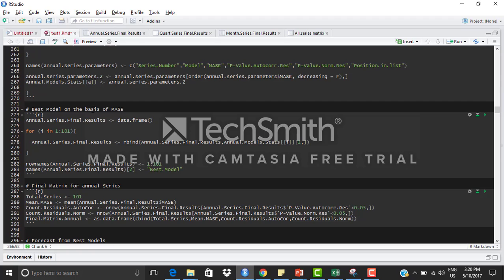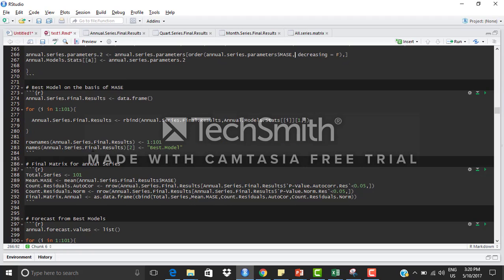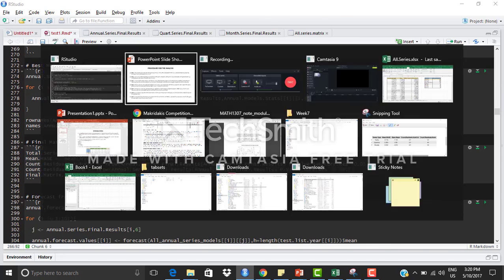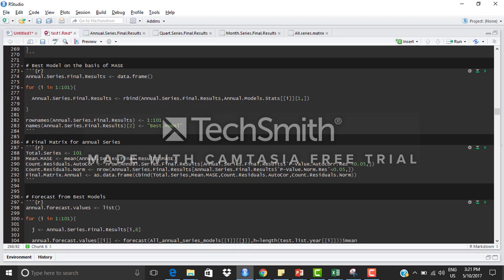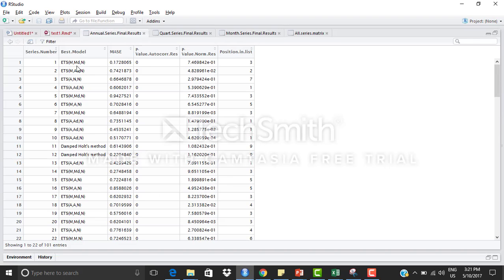After this, the best model on the basis of MASE is selected, and now all the best models for each series are put together in a table along with the desired measures like MASE values and the p-values for both the tests, and finally the mean MASE value for each type of series is calculated. So this is the final result for each particular series for annual type of data.